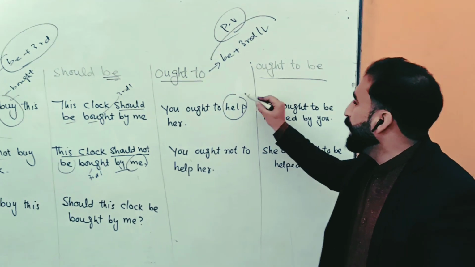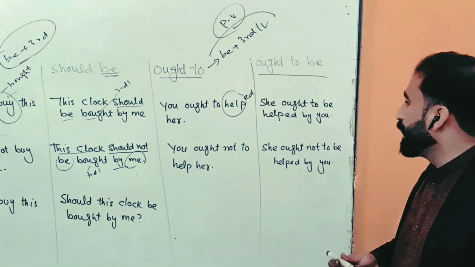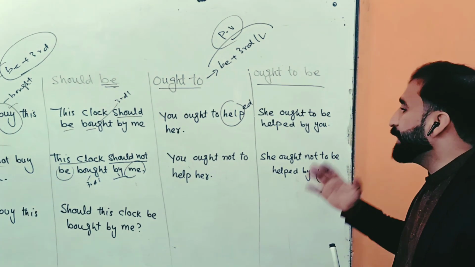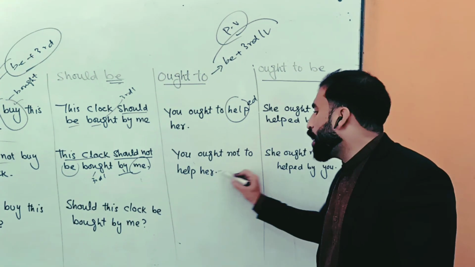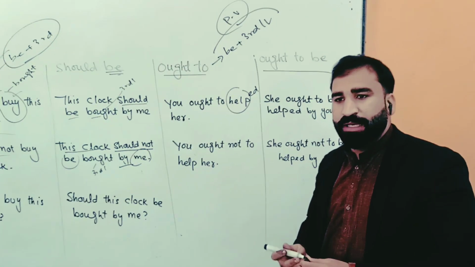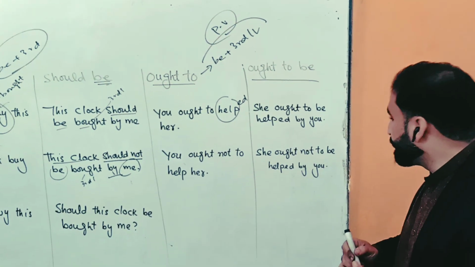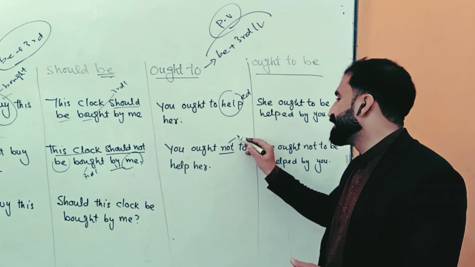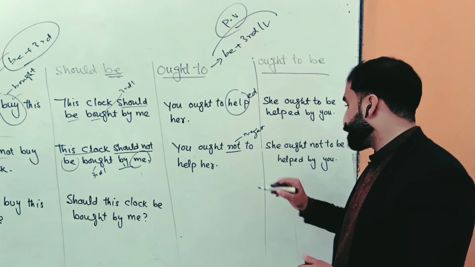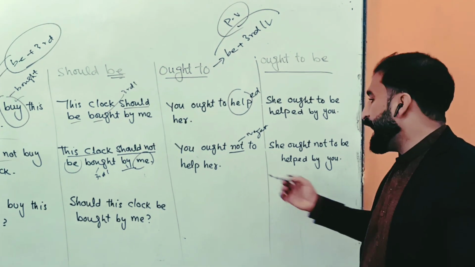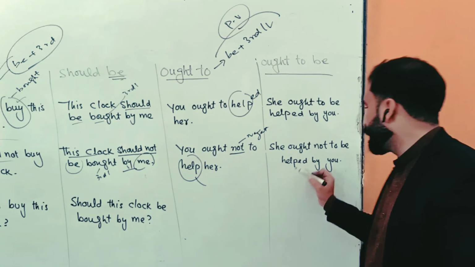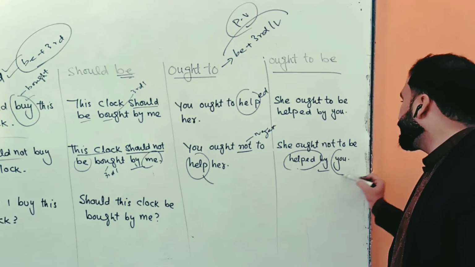Help will be changed into helped. She ought to be helped by you. You ought not to help her. She ought not to be helped by you. Here is not, so this is a negative sentence. Help will be changed into helped. Helped by who? By you.